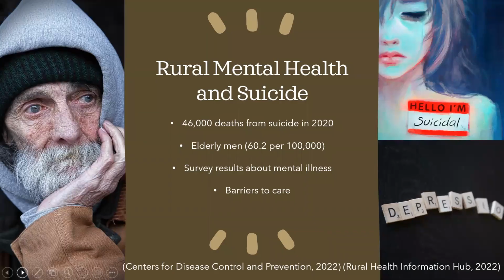Mental health and suicide. In 2020, there were almost 46,000 deaths from suicide in the United States. Just an amazing number there. The suicide rate in rural areas is twice as great as in urban areas. Men over the age of 85 have the highest suicide rate in rural areas, 60.2 per 100,000.